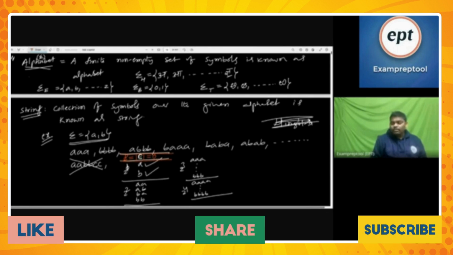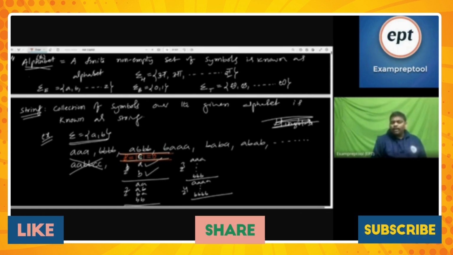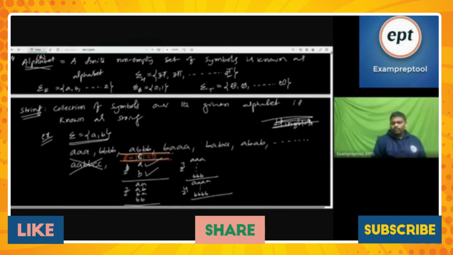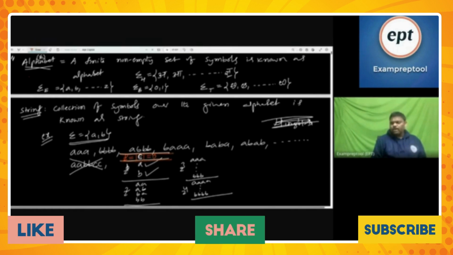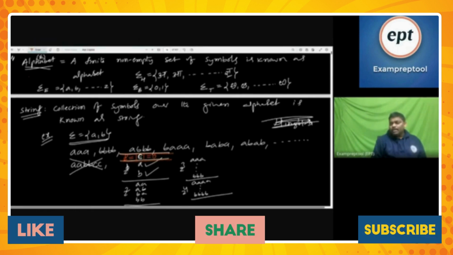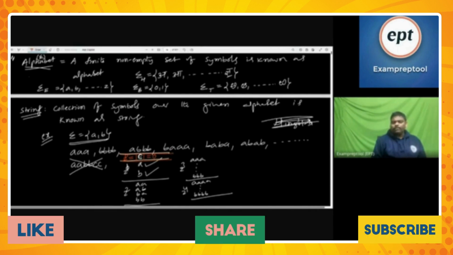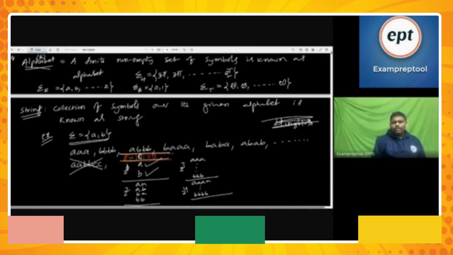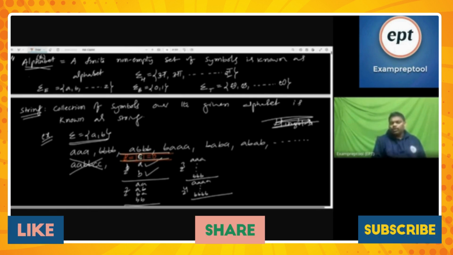That person's name is epsilon. His length is 0. He looks like one symbol, but length is 0. I have written it also, see, epsilon. Just write a capital E and keep some disease, some health issue, on it. That is called epsilon. Remember, if you know epsilon properly, you know TOC.